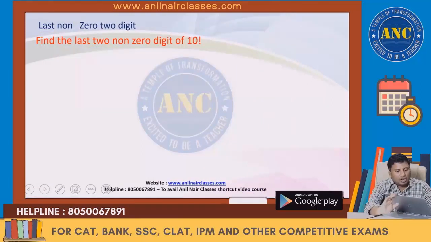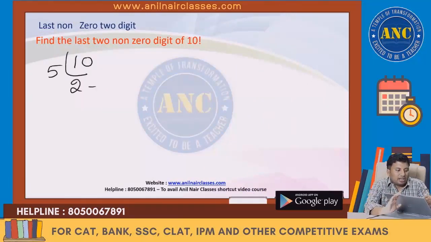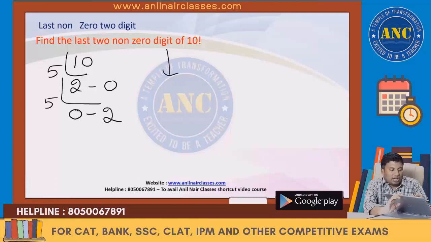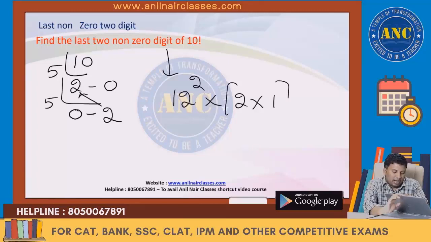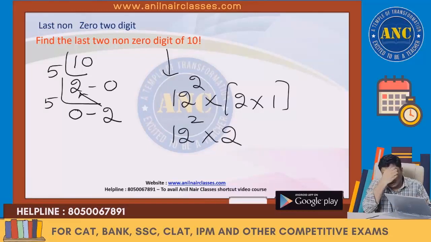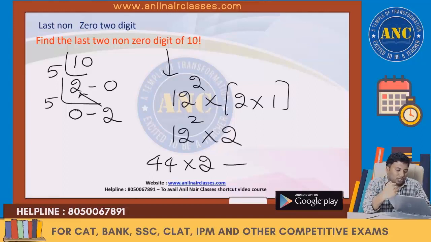Now we can solve. Last 2 non-zero digits: 5 2s are 10, remainder 0. 5 zeros are 0, remainder 2. So the answer is 12 power 2 into, I have to write from 2 numbers back, 12 power 2 into 2. 12 square is 144. 44 into 2 is 88.